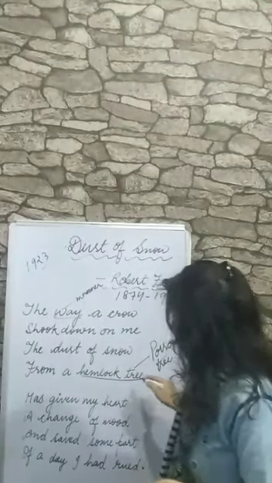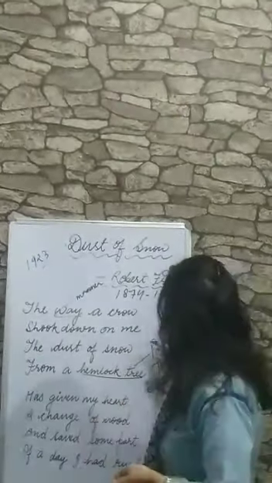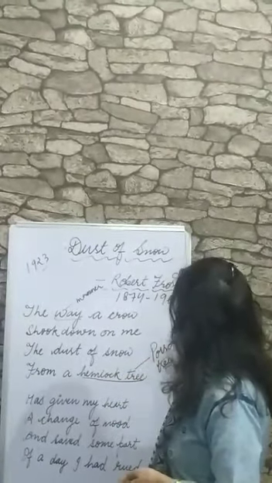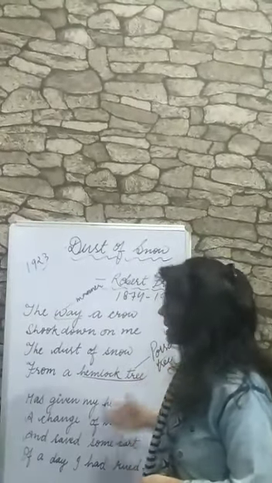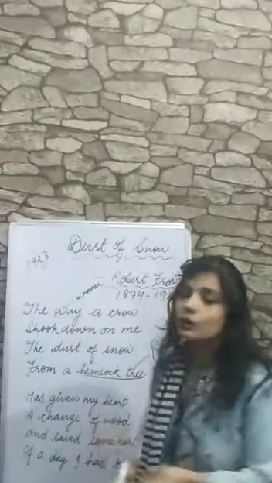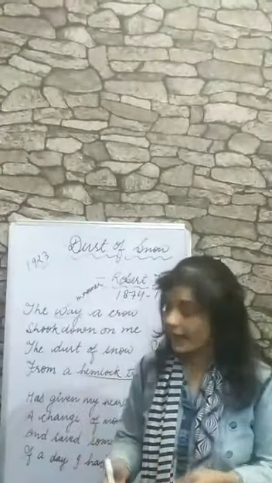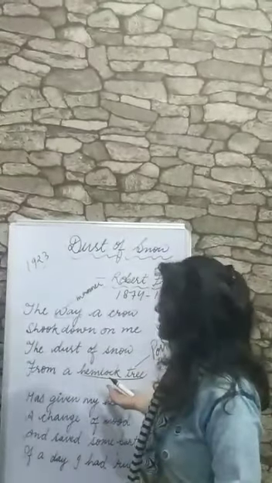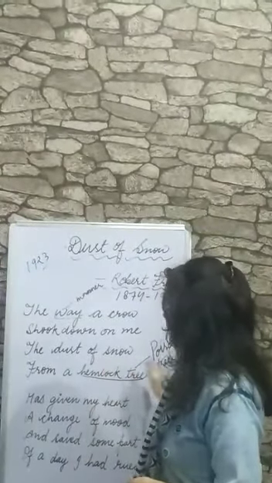The hemlock tree is a poisonous tree. So we can say he is in deep sorrow, and he just wants to end his life. That's why he is standing under the hemlock tree.